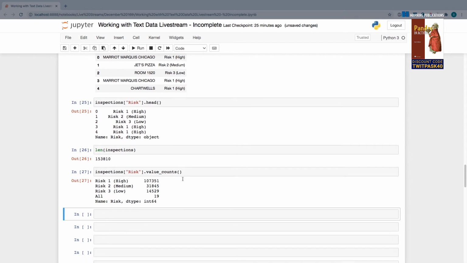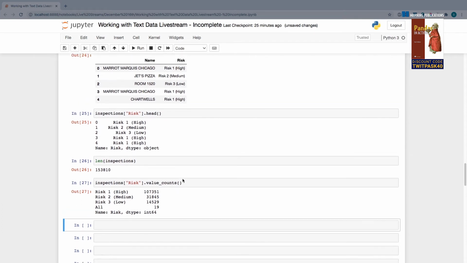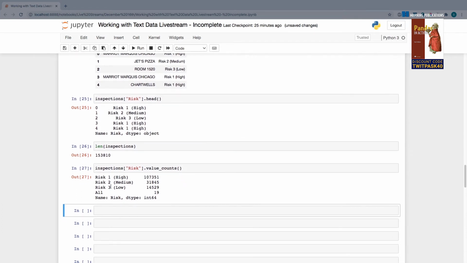So it turns out there's 4 unique values in my risk column: risk 1, risk 2, risk 3, and a special one called all, which means the restaurant actually had all of the risks mentioned above. So those are the worst violators imaginable. There's actually another hidden value that's not present here, but I can show it to you by applying a specific parameter, or in other words, an argument or input to this method called drop NA.